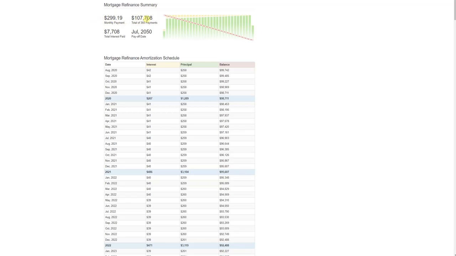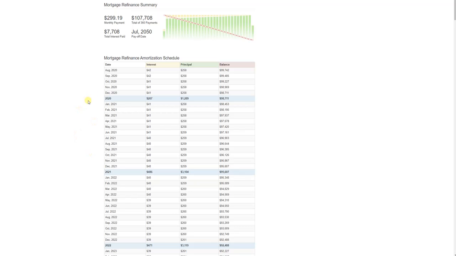Total would be $107,700 for our payments, right? No, because what I did was put in 0.5% for the interest rate. And again, remember, this is a rough calculation. There's other things that go into this that are missing. Like over here, your balance pay down would probably be less if you had a higher interest rate, and you'd be getting more money. So at 0.5% interest based on this principal balance over the years, you see we have 2021 here, all the months right in here. We got 2020 down here, 2022, and it goes all the way down to 2050 probably. August 2050, I think is what that's going to say way down the bottom.